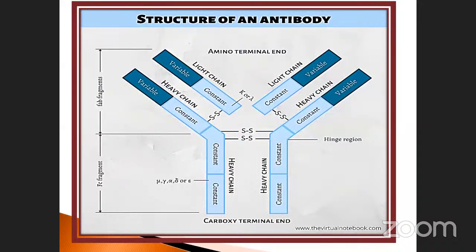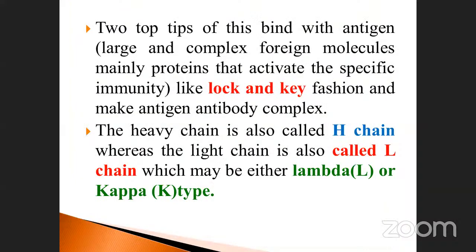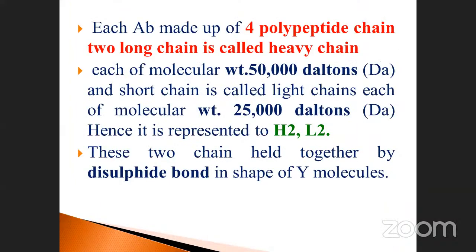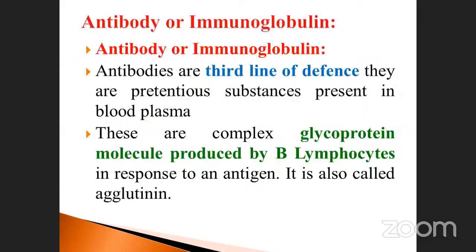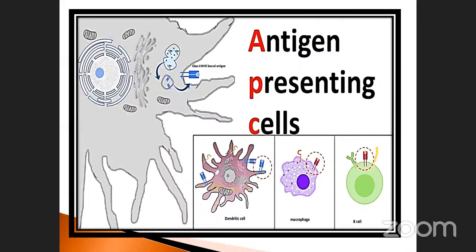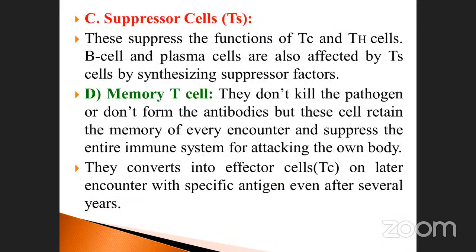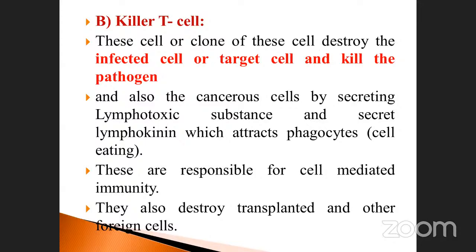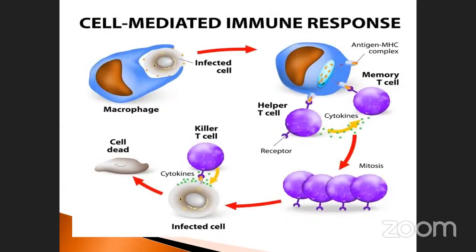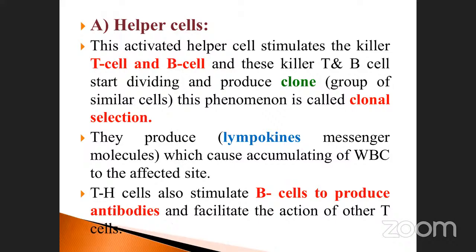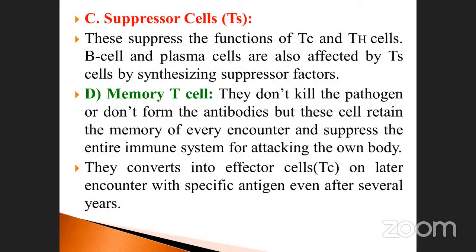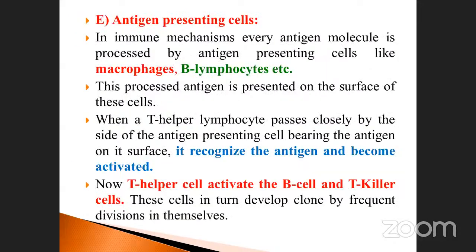Okay, today what are the things we discussed? What is immunity, and what are the types of immunity: active and passive, further divided into natural and artificial immunity. What is cell mediated immunity, and what are its types? Which cells are responsible for the immunological process: helper cells, killer cells, suppressor cells, memory T cells, and the antigen presenting cell.